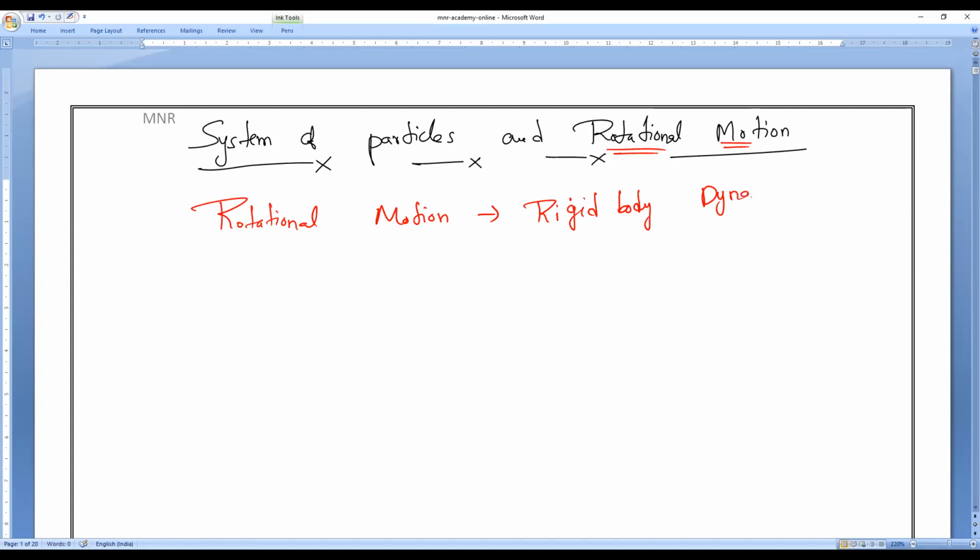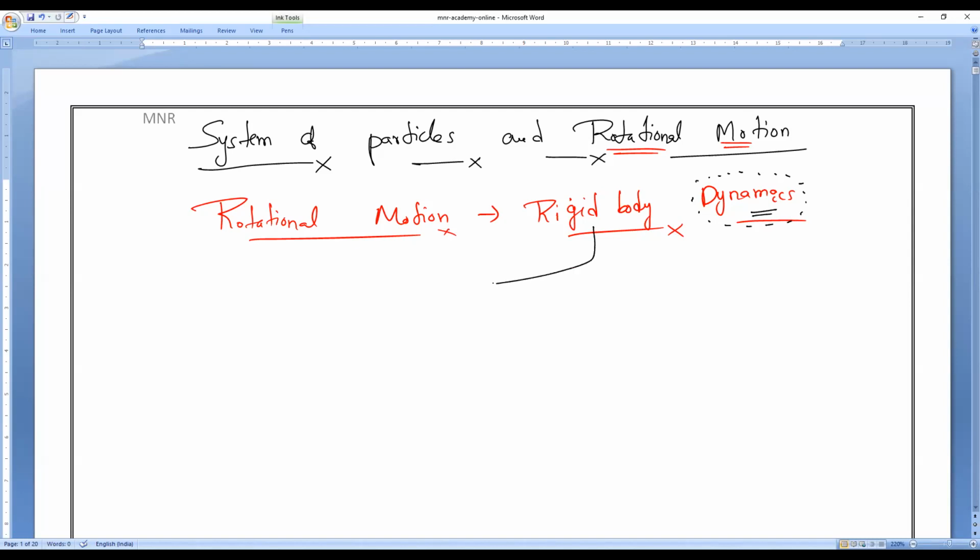We know that in kinematics we studied Newton's laws of motion, force and motion in a straight line, how the body is traveling. Dynamics is about the cause: who makes it, what makes it, how it makes it. That is what we call dynamics. So rotational motion is all about the properties of rigid body dynamics.